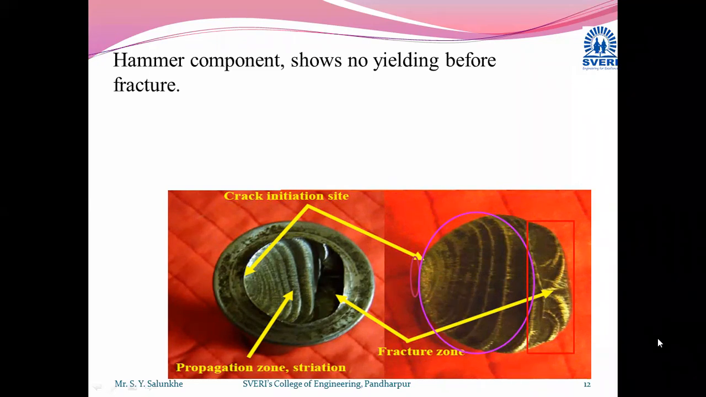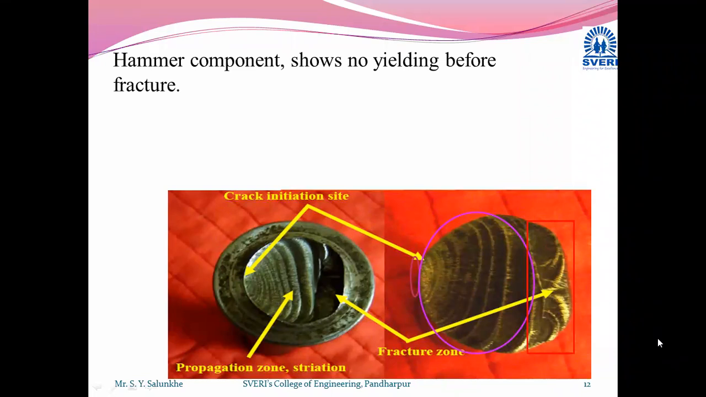And this is the case of one component of a hammer which may be used in forging industries, or you can take a simple example of any hammer which has broken in this nature, which has failed in this nature.